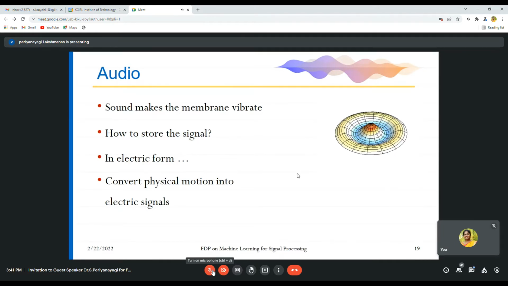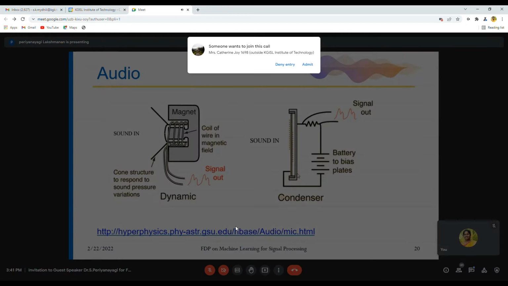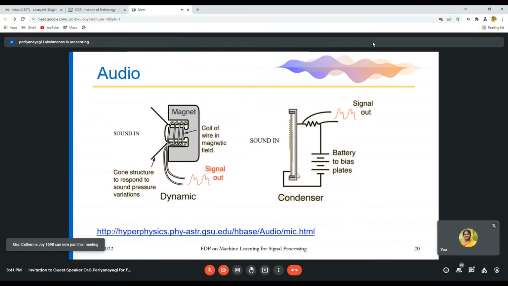Mainly, transducers are used to convert physical motion into an electrical signal. Nowadays, we are using only digital signals. Again, these electrical signals are converted into digital signals by using analog to digital converters. So this is one example where sound in is converted into a signal out.